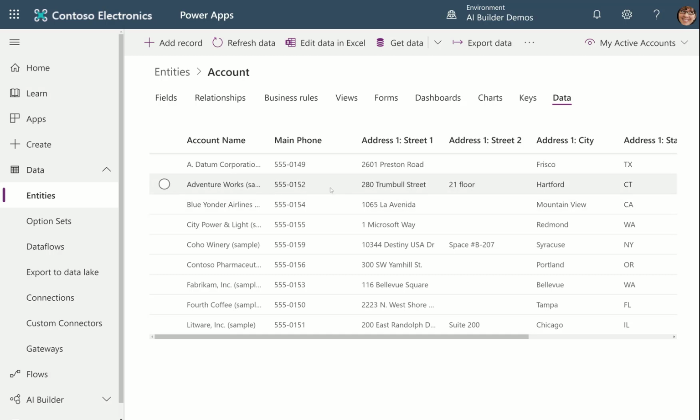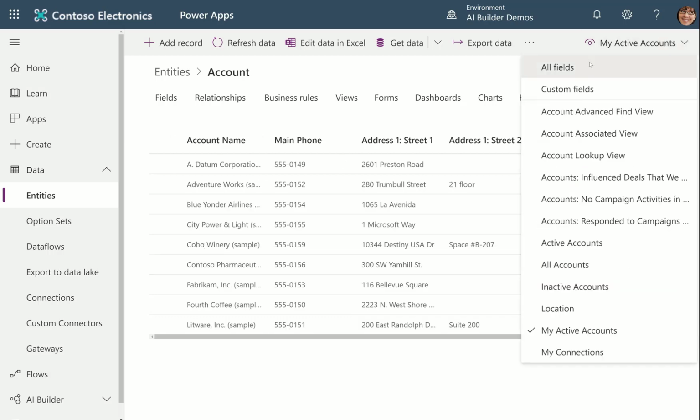All right, so then I checked to make sure the sample data was good, in that you need to check and make sure that your phone numbers are all different. Otherwise, you'll get back 2 addresses, and that won't work well in this particular flow. So you need to have unique phone numbers. I use phone numbers, but you could use the account number as well. Probably in real life, I wouldn't use the phone number. I would use the account number. Let's see if we can see the account number.